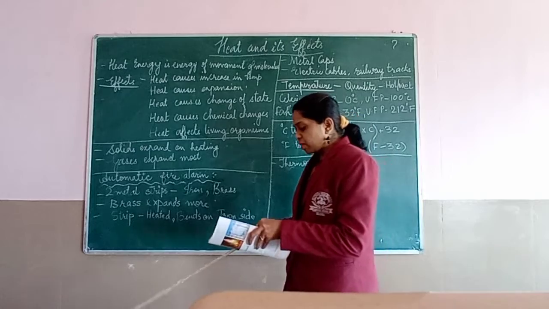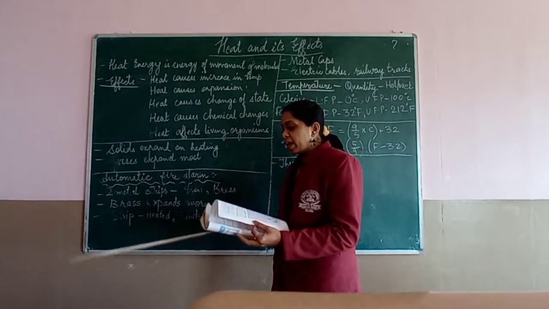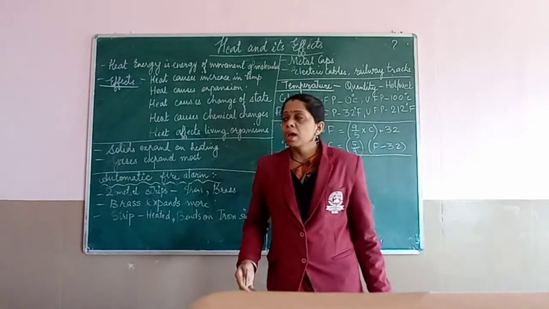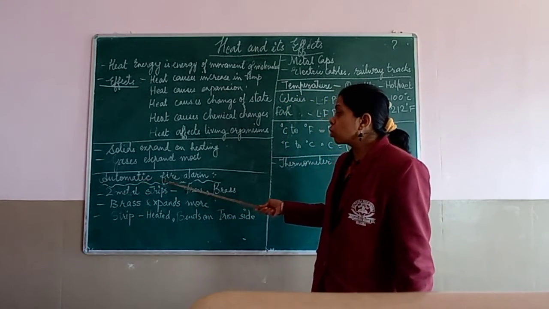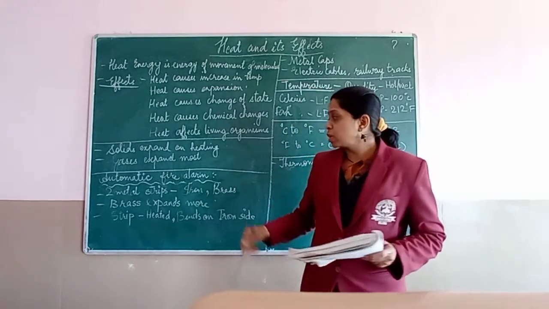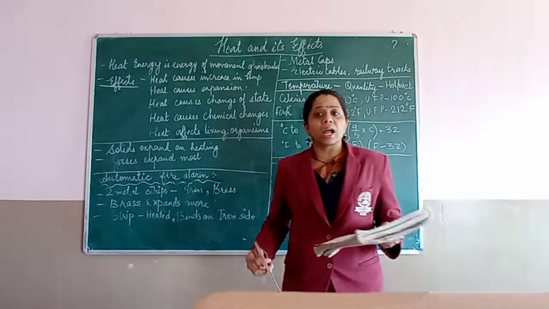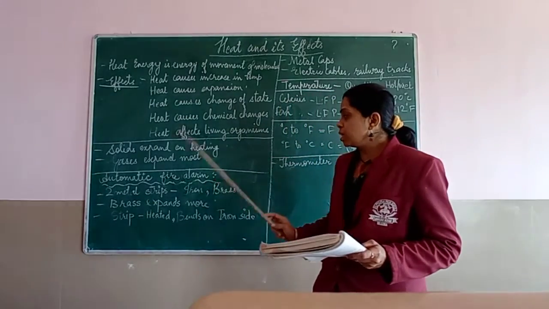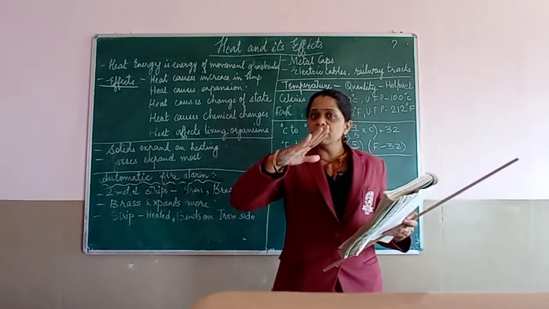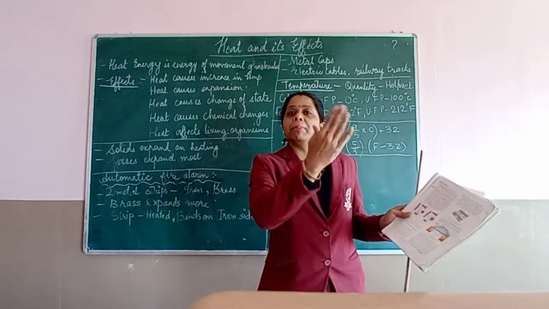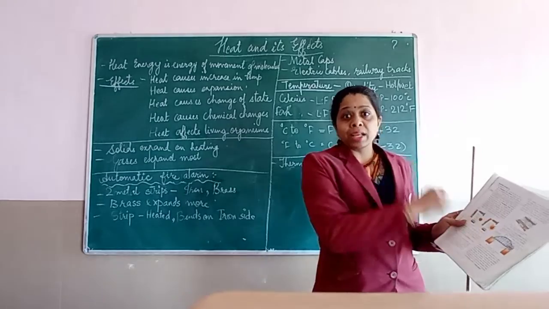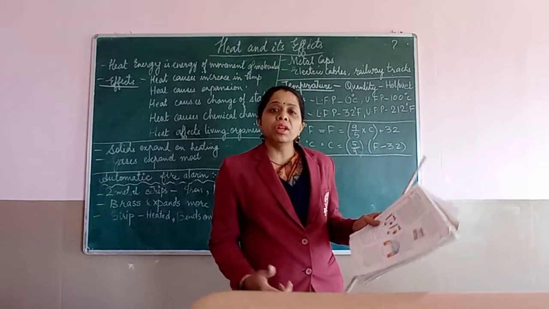Okay, after that we have seen some applications where this expansion happens around us, and in that we have discussed one atomic fire alarm, if you remember. Over there, 2 strips were taken, one of iron and one of brass, and we need to remember that brass will expand more. When expansion happens, the strip will bend and finally strike the alarm ringing bell. Okay, and the alarm will ring.